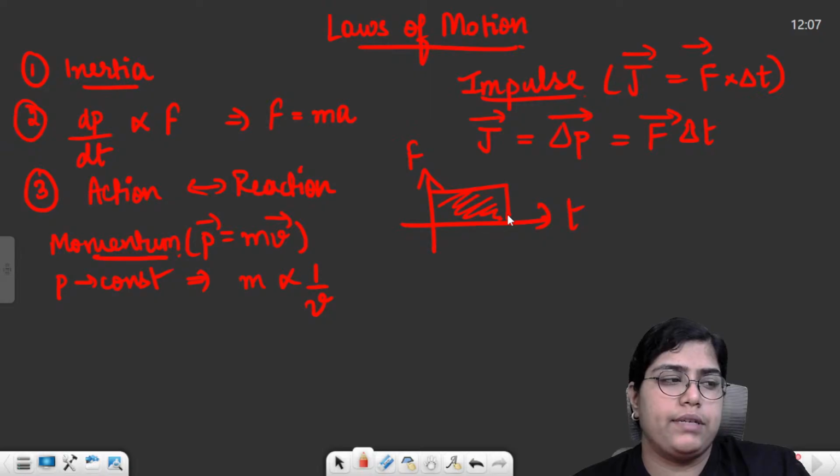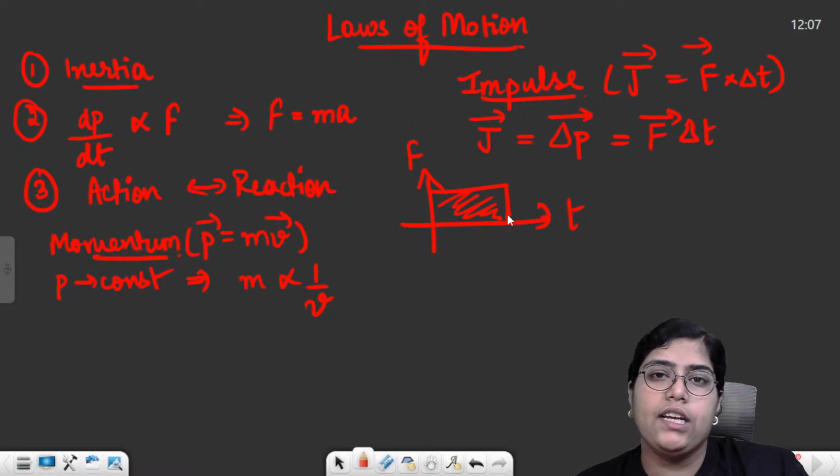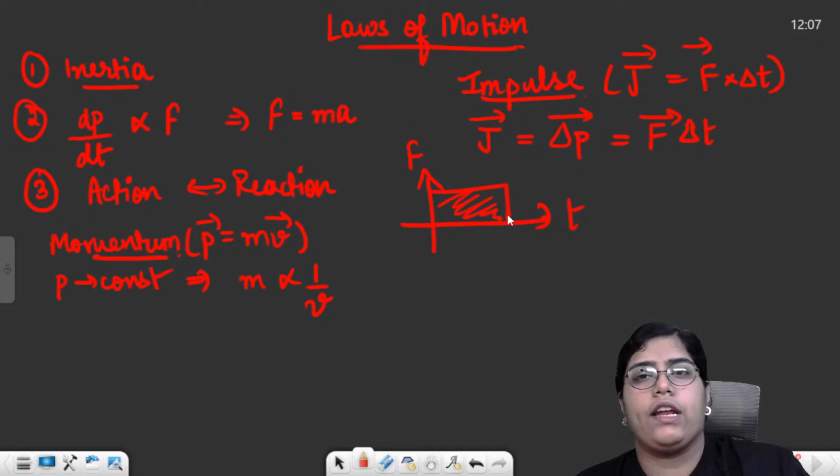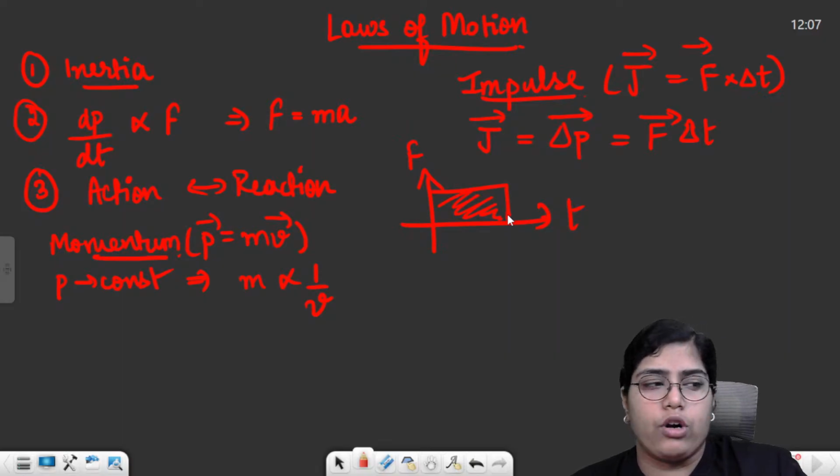So that is the impulse momentum theorem. Then the third law of motion was action-reaction. Every action has an equal and opposite reaction, but the net force acting on the system is not zero. Net force acting on any particle is not zero. Why? Action and reaction both act on two different bodies.